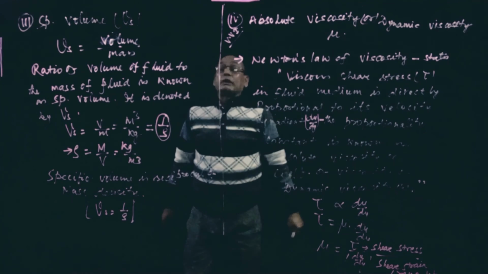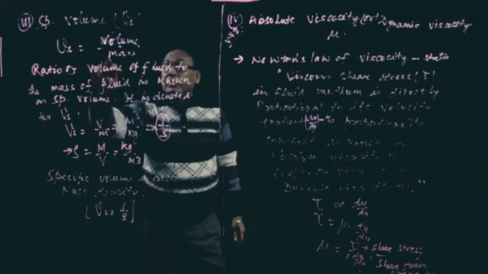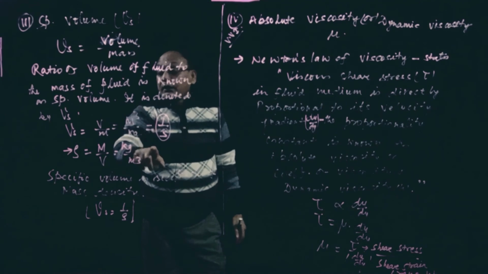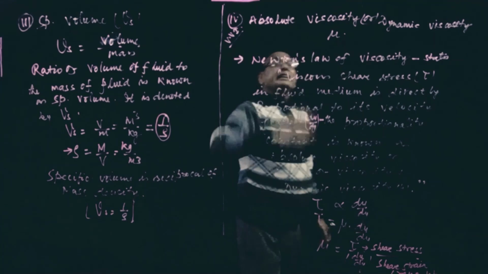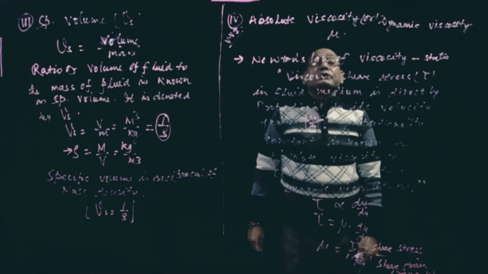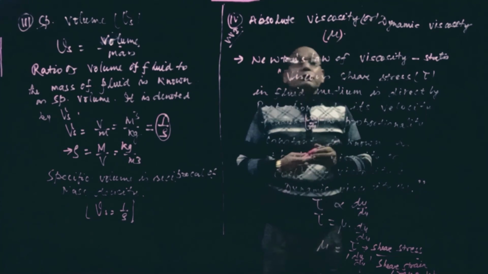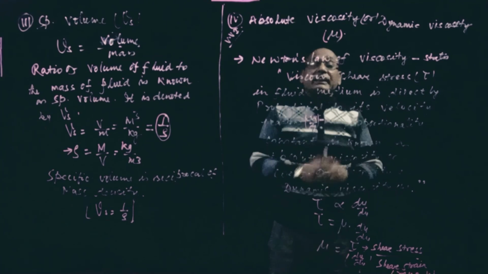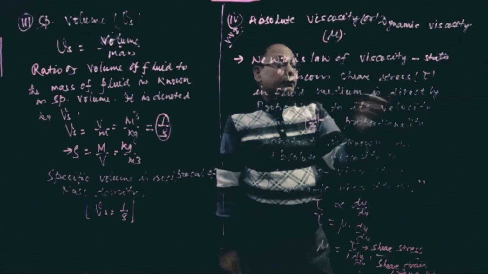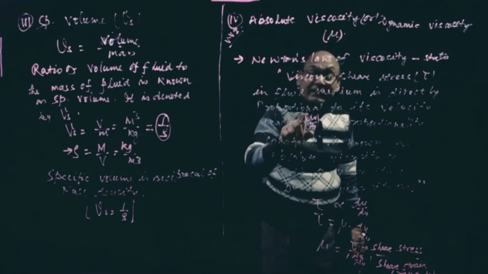Let us sum up what we have studied in this session. Specific volume is volume per unit mass, and it is the reciprocal of mass density, 1 by rho. Another property is absolute viscosity or dynamic viscosity, denoted by mu, which is a very important topic. It depends upon Newton's law of viscosity, which states that viscous shear stress in a fluid medium is directly proportional to its velocity gradient, du by dy.